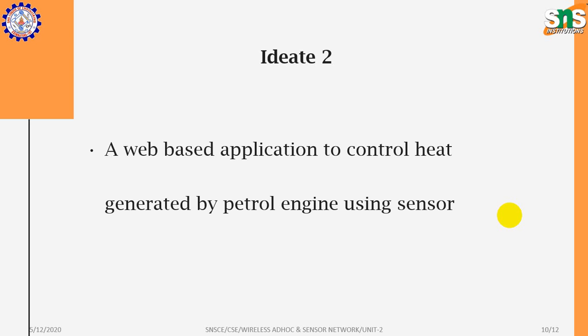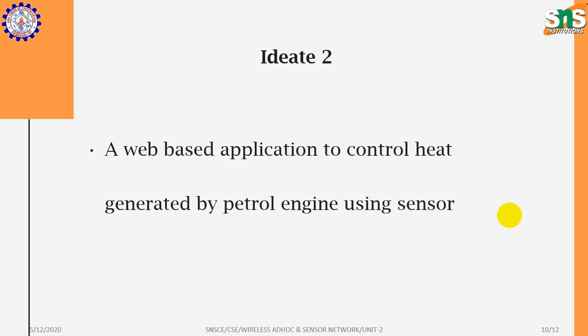Information will be stored, shared, and viewed by the corresponding persons and monitored, and issues will be rectified in parallel, which will reduce the heat combustion. So this is our second ideation.